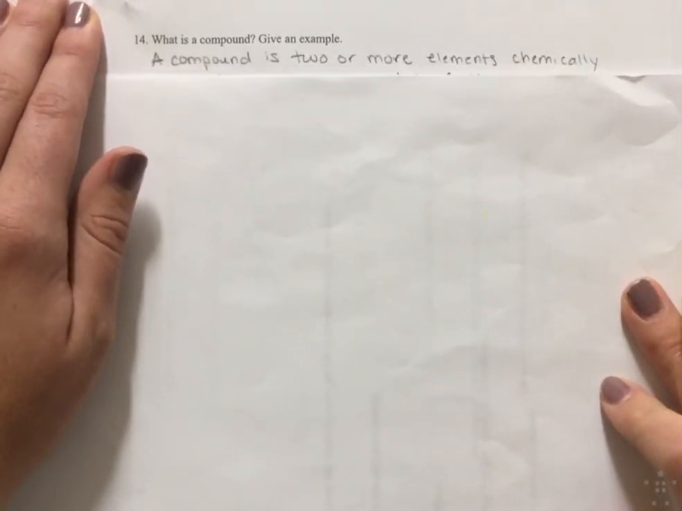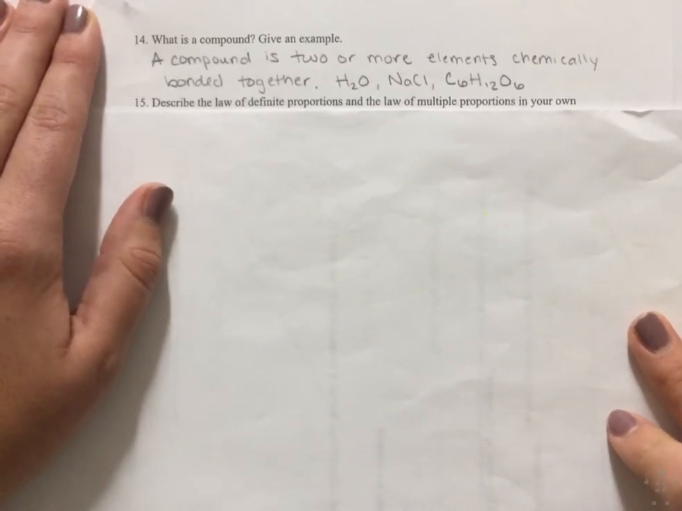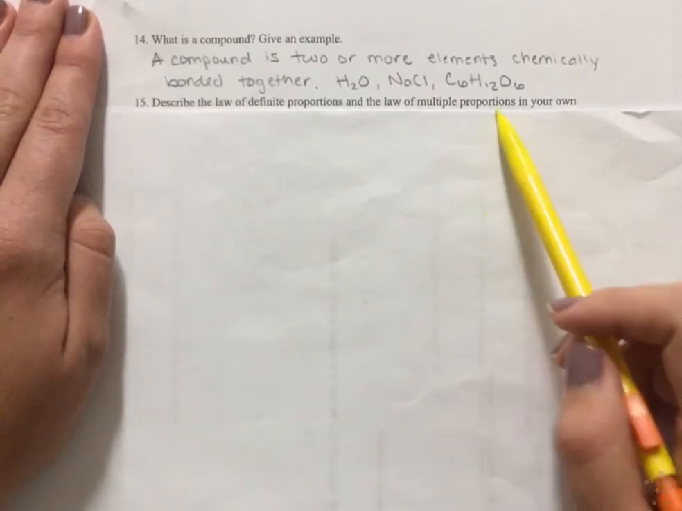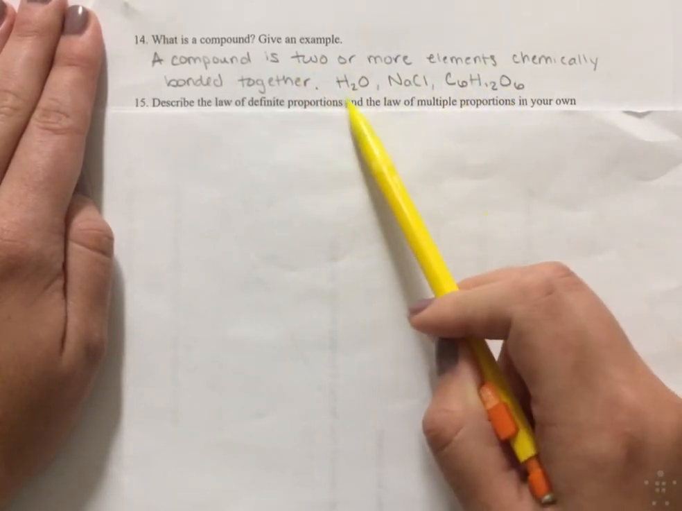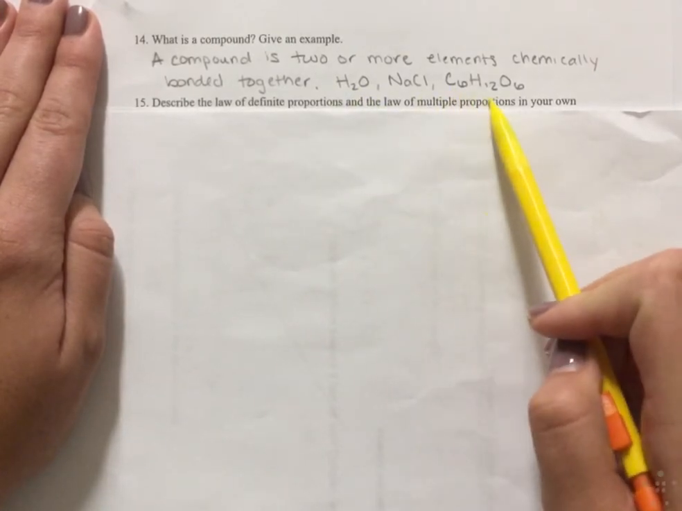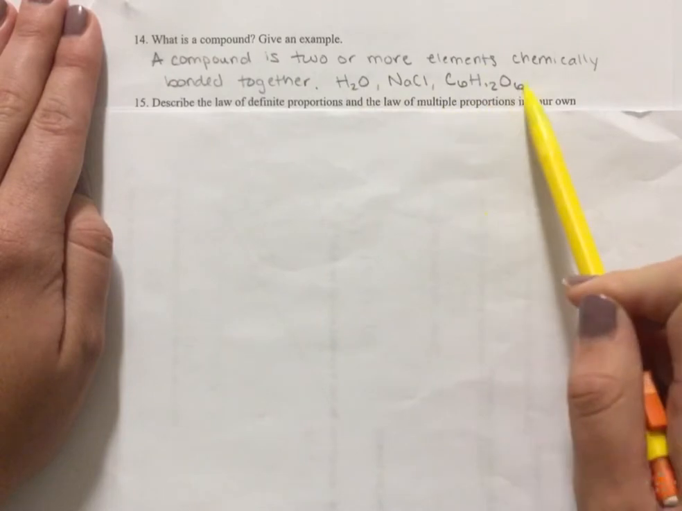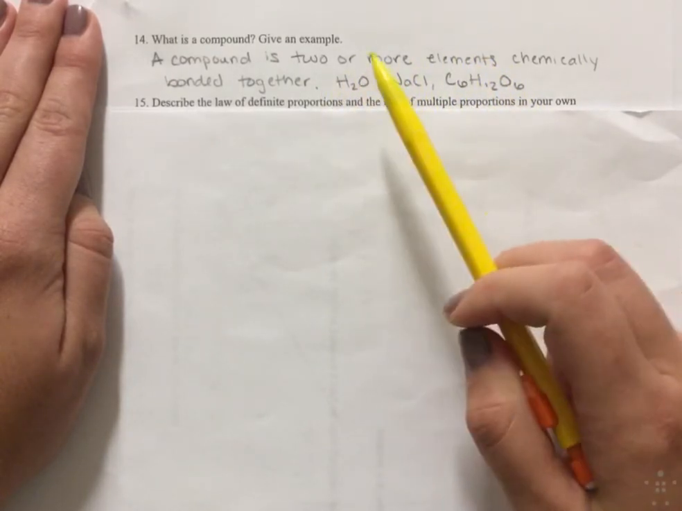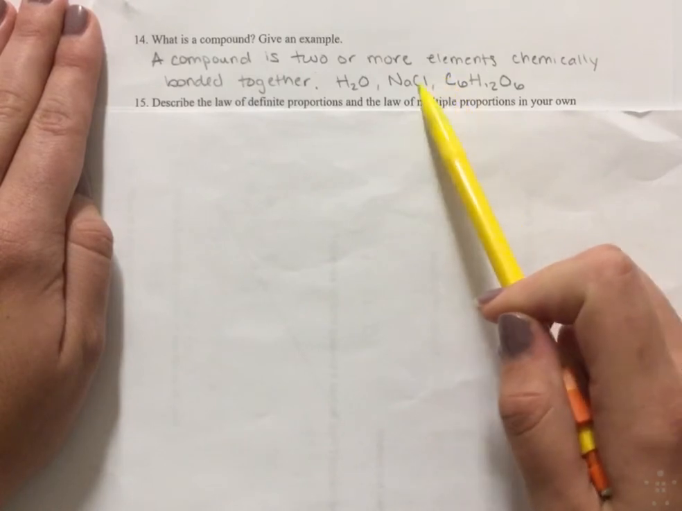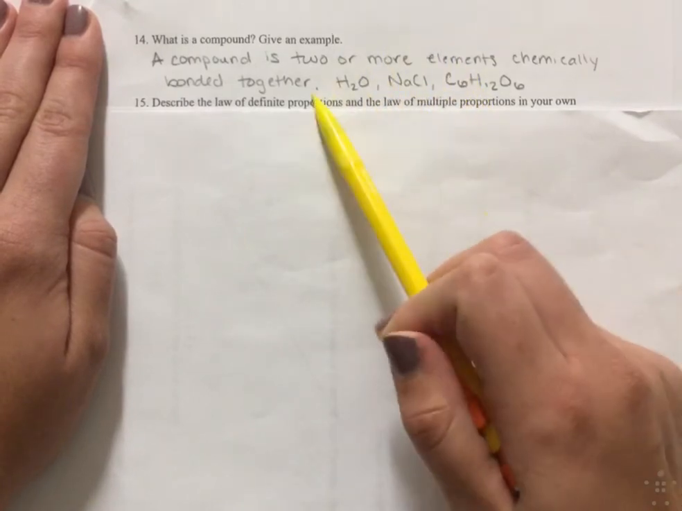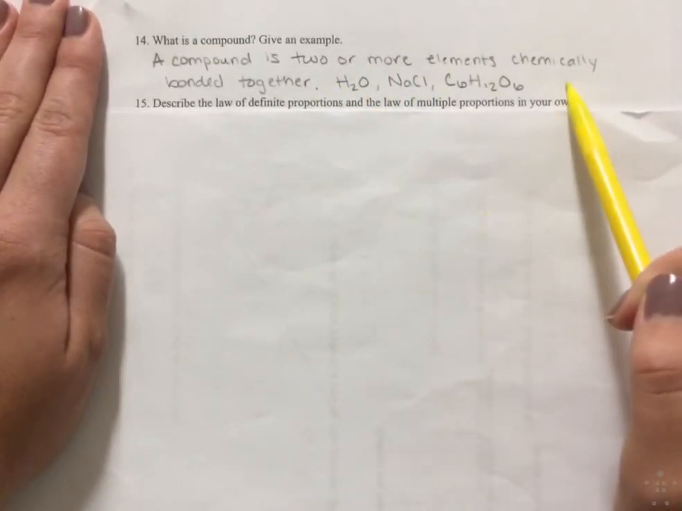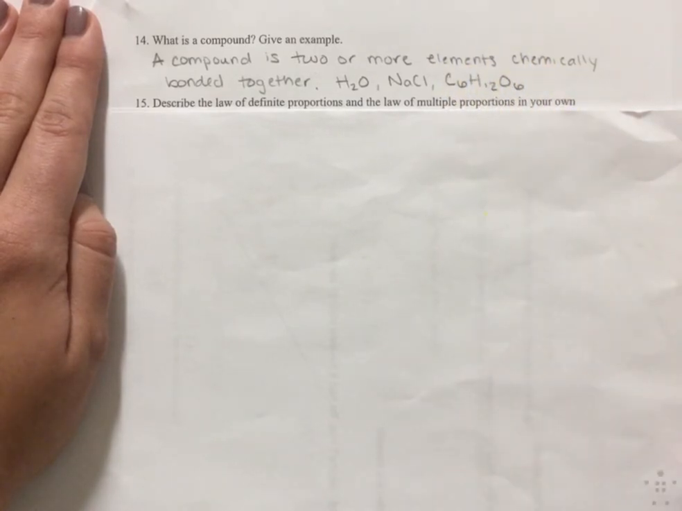Alright guys, sorry if I'm repeating this, but one more time, question 14 is asking what is a compound and to give an example. A compound is two or more elements chemically bonded together. Now, it's very important to understand two or more elements. Now, I provided an example of H2O, NaCl, C6H12O6. These are examples of a compound. If you see a capital letter and another capital letter in a form like this, it's going to indicate to you a compound. Compound is two or more elements. Mixtures are two or more pure substances. All right? Compounds are chemically bonded together.